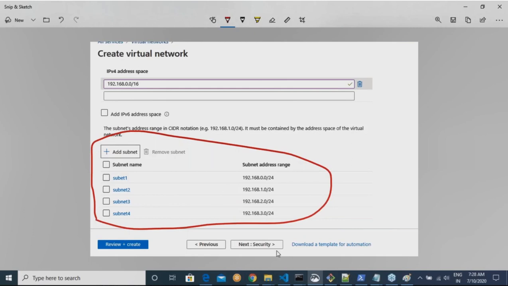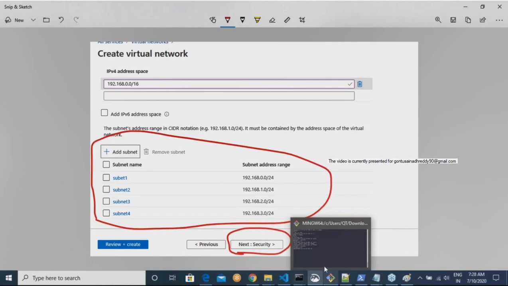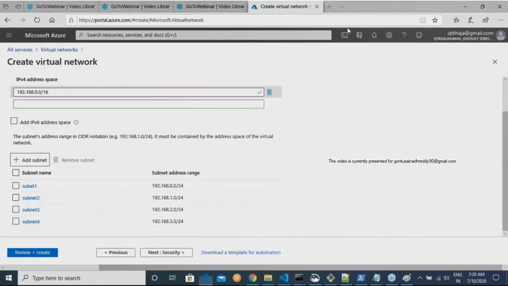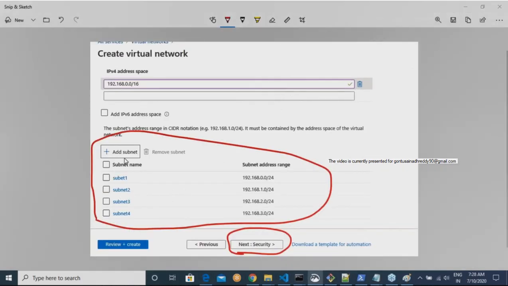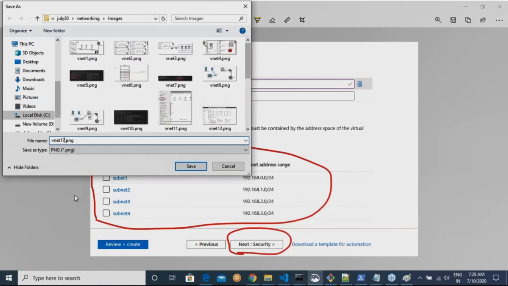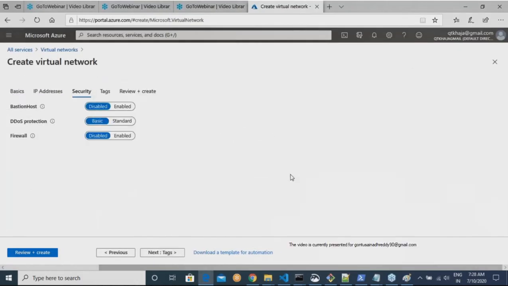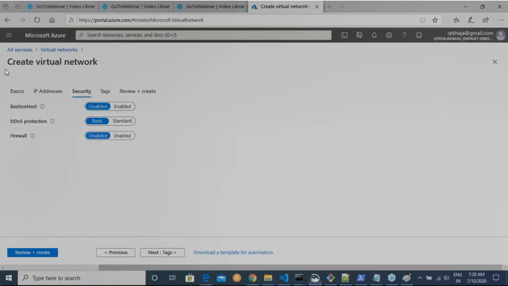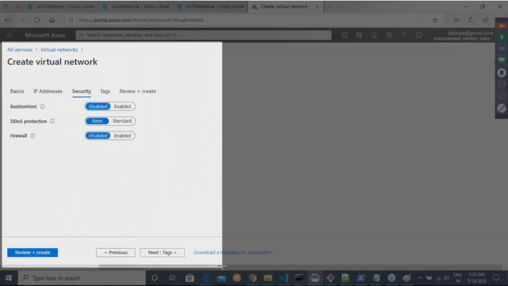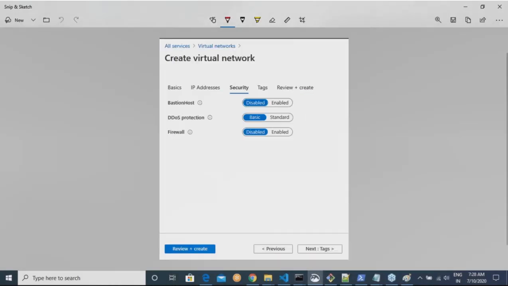Then I'll go to next. For now, we'll not do anything in security. I'll not do anything, but I'll just have a look at the screen. Then go to next.